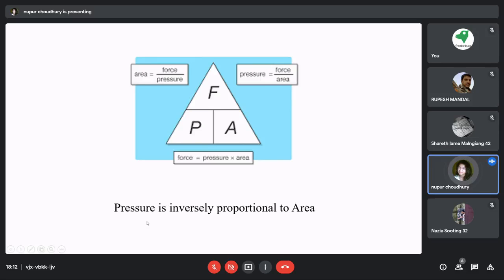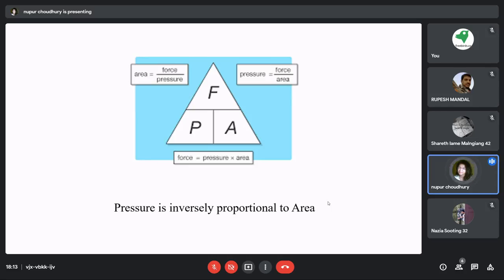By this statement, I mean that whenever we are saying that the pressure exerted on a particular area is high, that means the area has to be smaller. Okay, so if you take the example, suppose you're walking on sand with a flat shoe and a heel shoe, a shoe which has a pointed heel. Which one do you think would give you a comfortable walk?